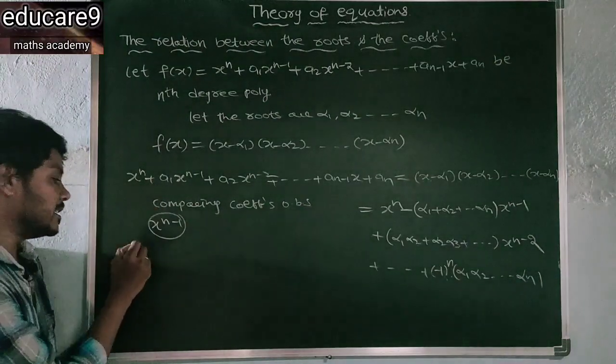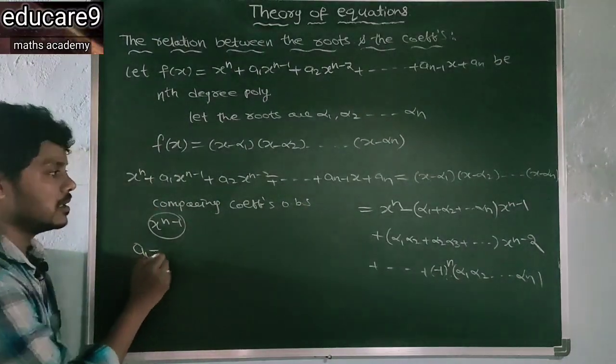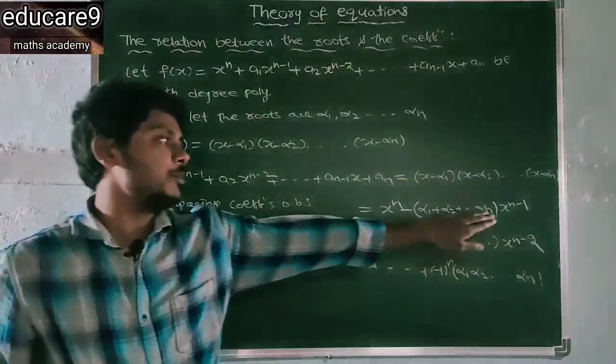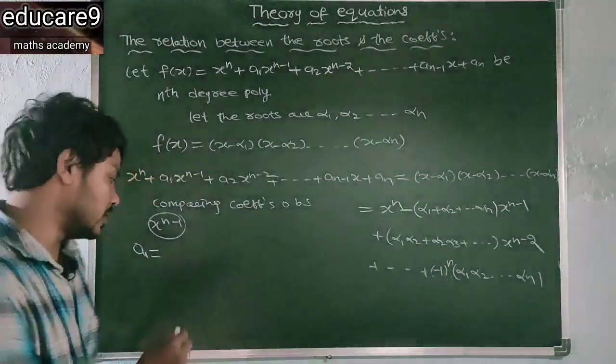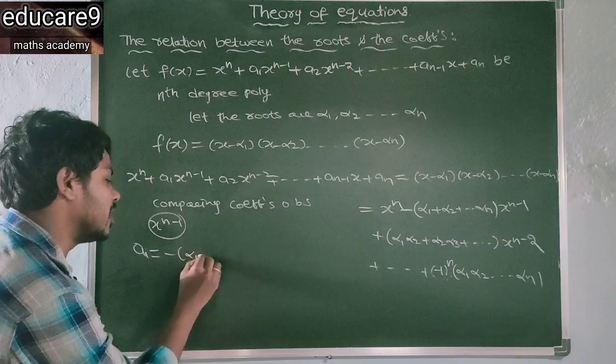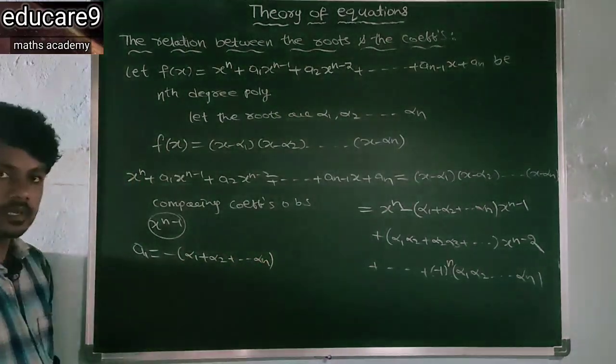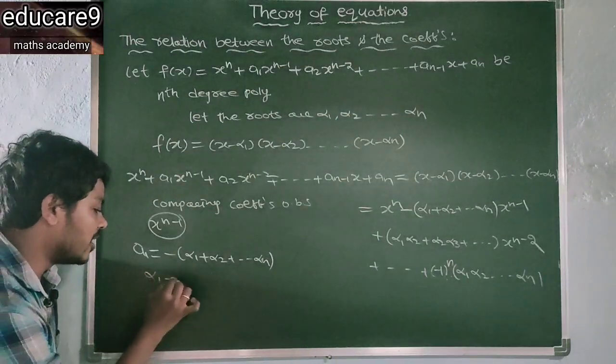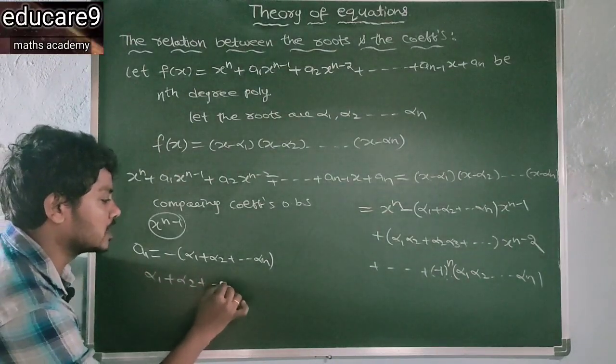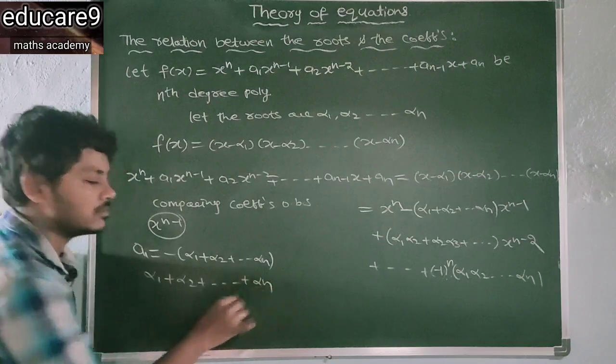On LHS it is a1. On RHS, what is the x to the power of n minus 1 coefficient? That is minus of alpha 1 plus alpha 2 plus so on alpha n.